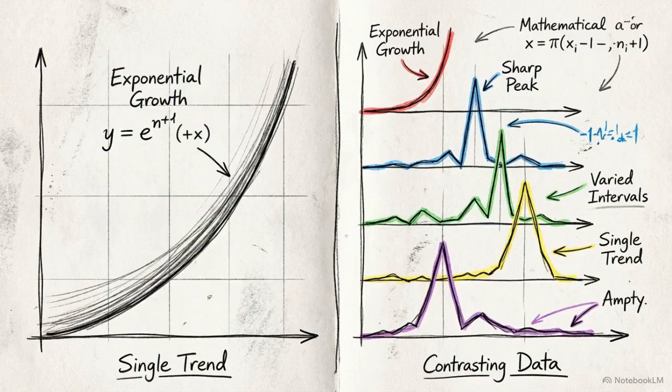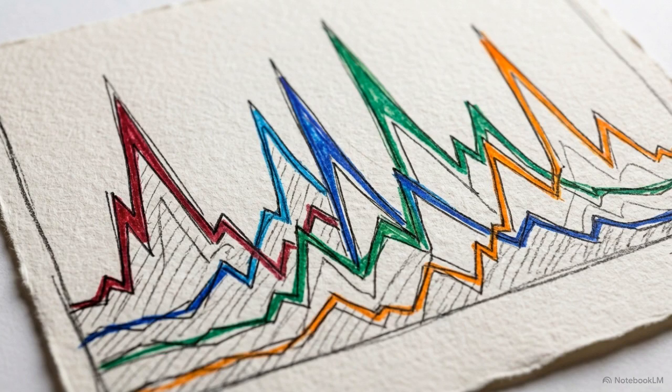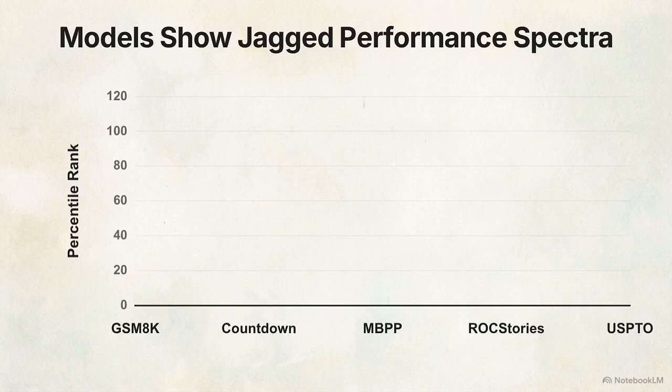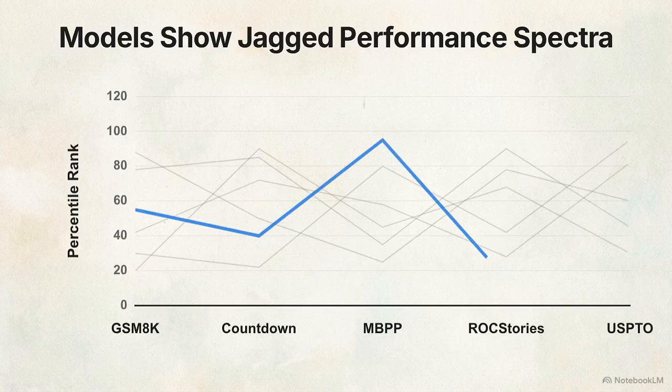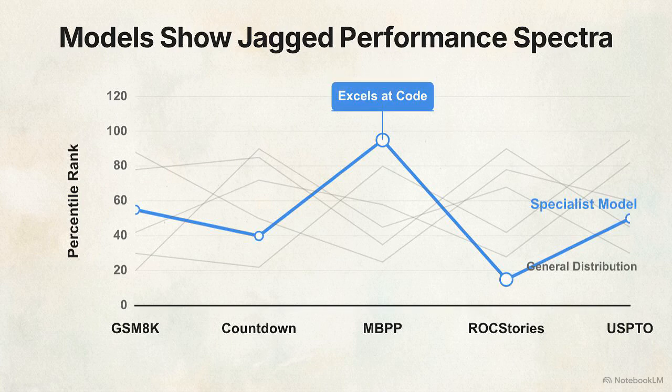If the local landscape is full of improvements, are these perturbations uniform generalists that improve everything, or narrow specialists that trade one skill for another? This chart tracks the performance spectra of 100 random weight perturbations across math, programming, writing, and chemistry. Instead of flat lines, we see a jagged distribution. A single perturbation might excel at a coding task like MBPP, but perform poorly on ROC stories.